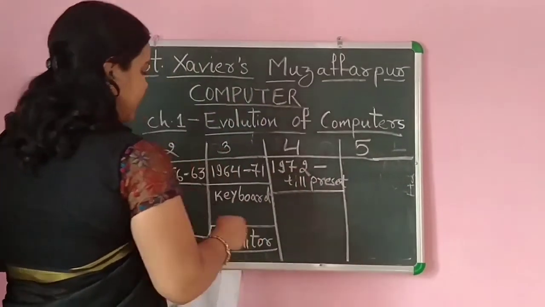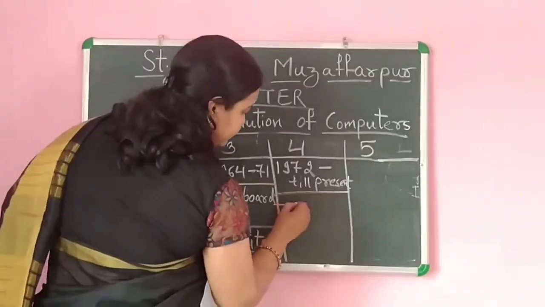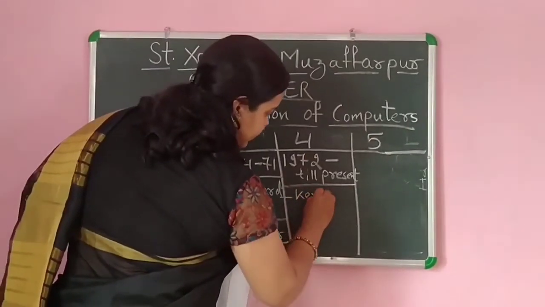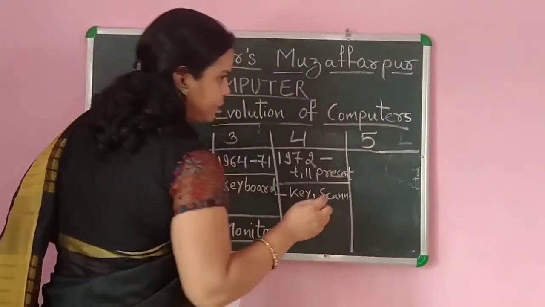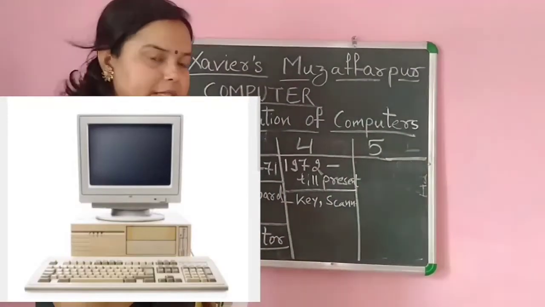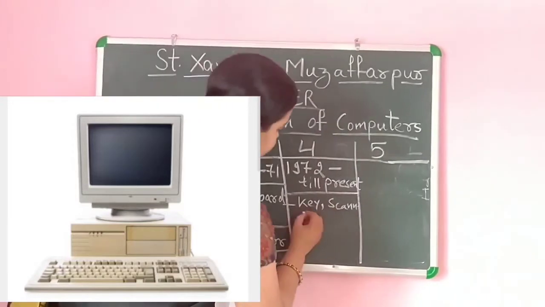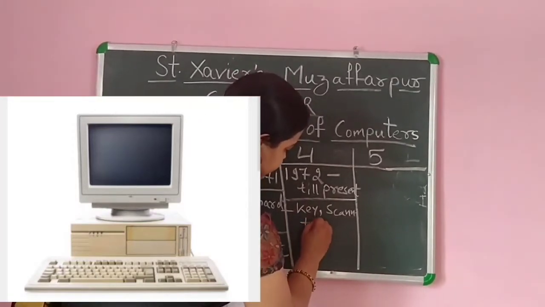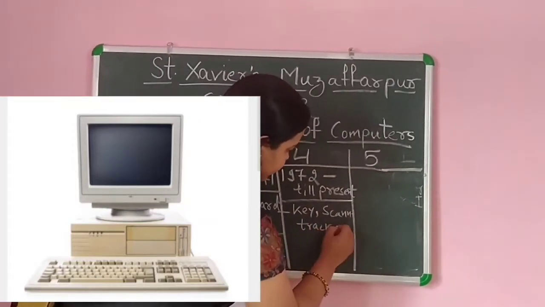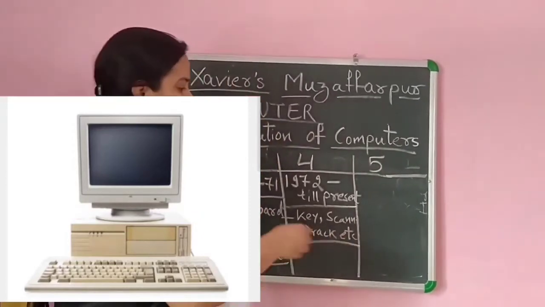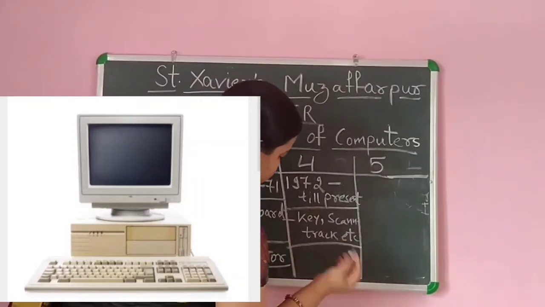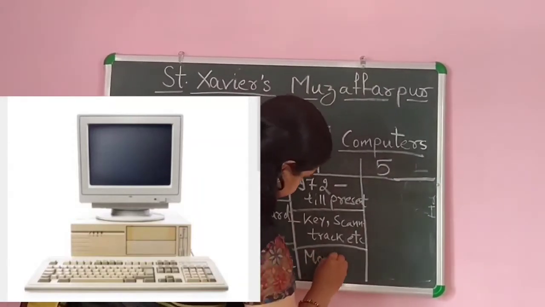The input is given by the same keyboard, scanner, trackball, and many more input devices, which you have written about in your class 4 computer book. I am not writing all the names here. The output comes through the monitor.